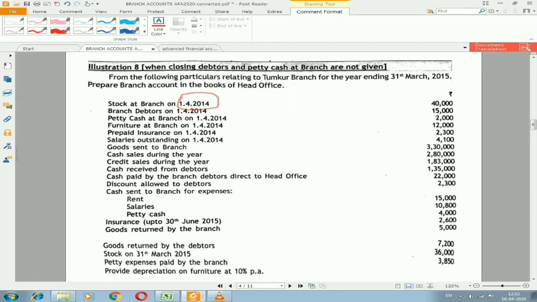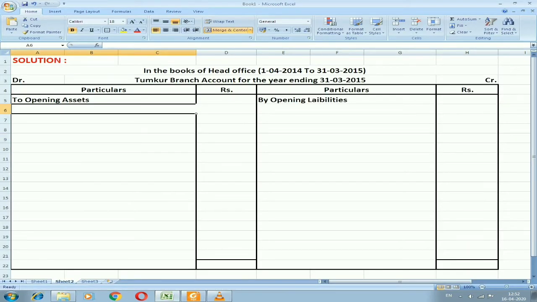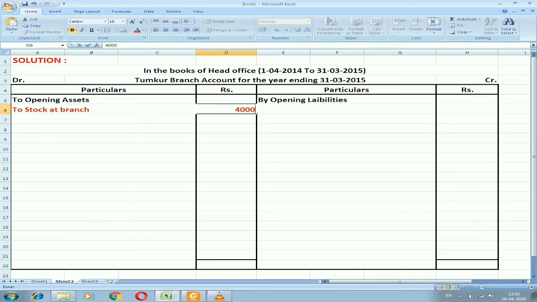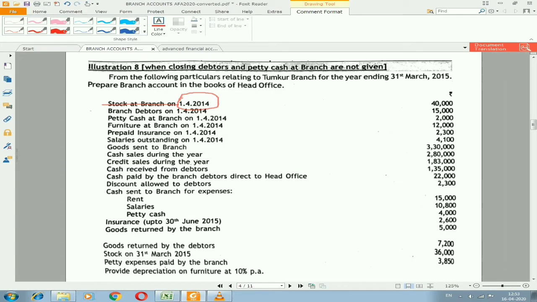First, on the debit side, we need to record opening balances of assets. That is on 1/4/2014. So we have stock at branch on 1/4/2014, amount of 40,000, that we need to record under opening assets. So I'm entering it to stock at branch, the amount of 40,000. The next opening asset we have in the problem is branch debtors on 1/4/2014, amount of 15,000.